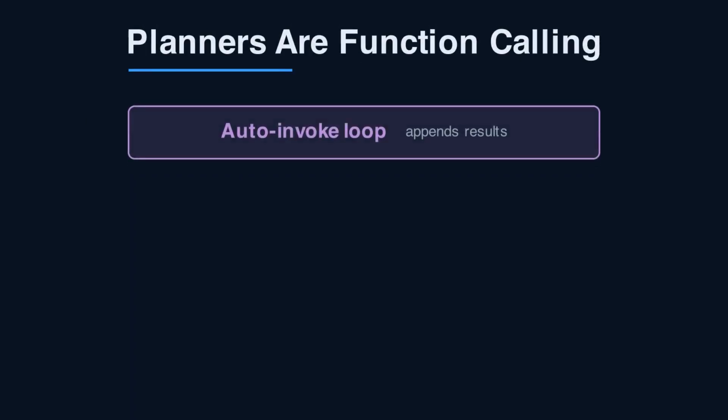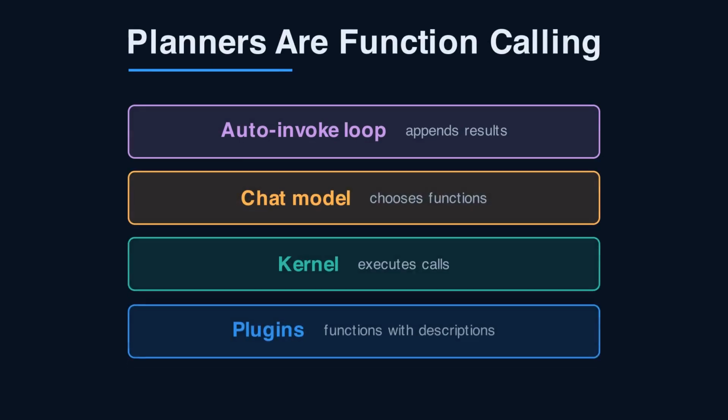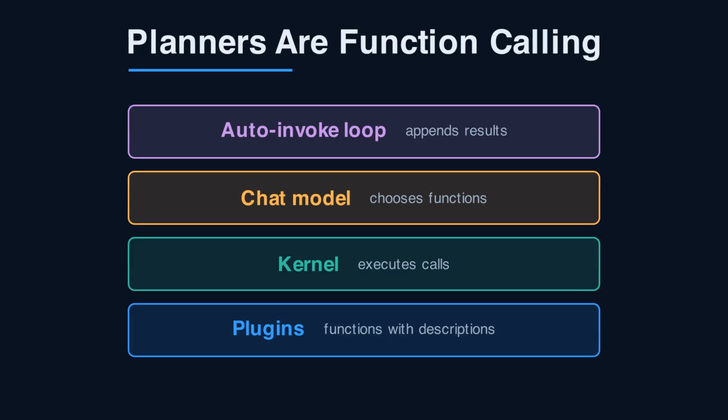Forget the old sequential and stepwise planner classes. Modern Semantic Kernel leans on automatic function calling. You register plugins as functions with clear descriptions. The Azure OpenAI model reads those descriptions and decides which to call. The kernel executes the call, appends the result, and loops. The plan is emergent, not pre-written. Good function descriptions matter more than any planner setting.